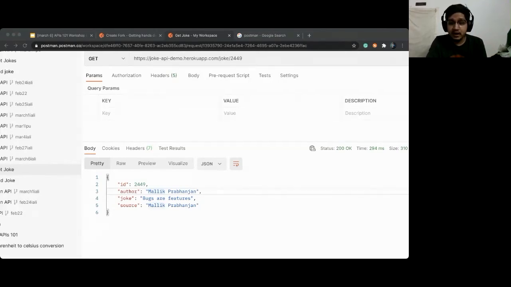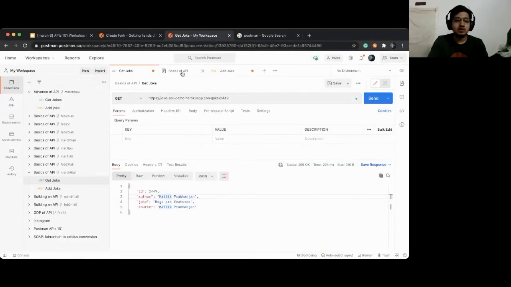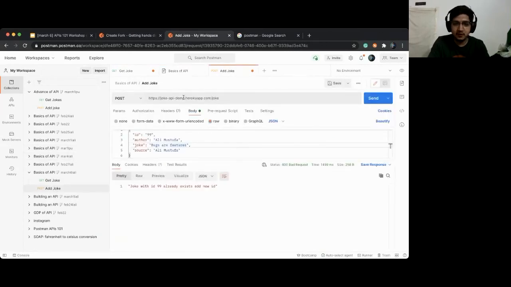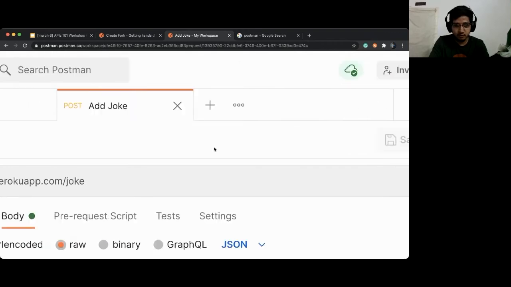Now, I've seen that a lot of people have asked what to do after I copy pasted the code. I will repeat the post request again for people who are not able to get it. First, you need to add a request. Once you add the request, go to body, click on raw, and click on JSON. Then click on save first before moving forward.